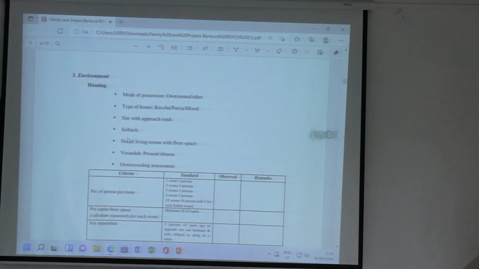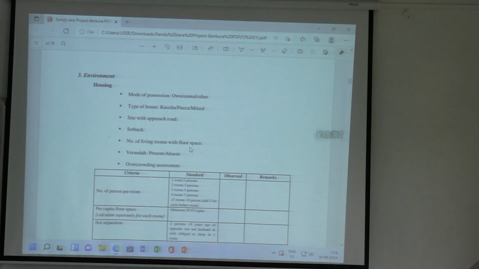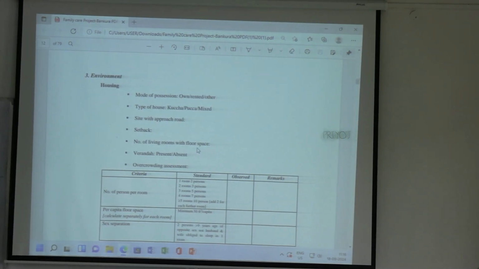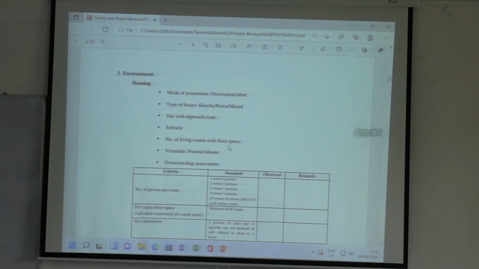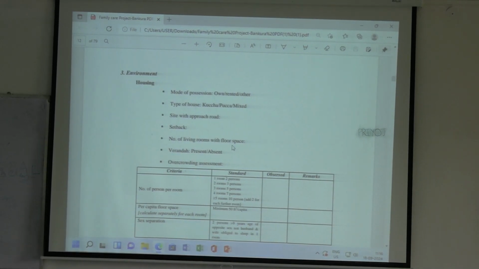Firstly, after seeing the setback, you go inside the house and see what are the number of living rooms. Living rooms do not consist of kitchen or veranda. Okay, living rooms mean where a person sleeps. If someone sleeps there, someone rests there, that is a living room.